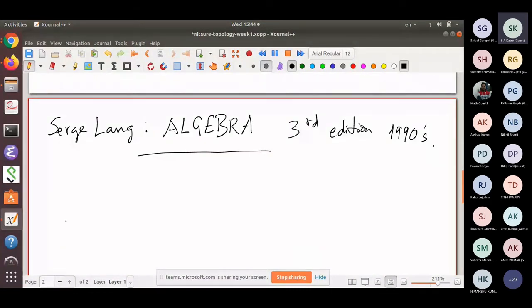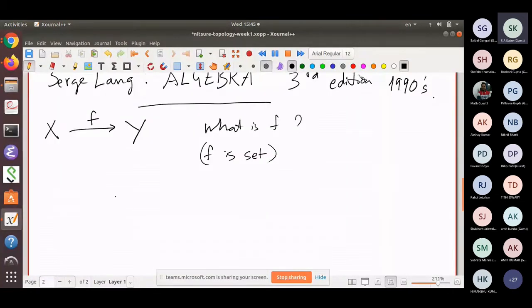there, is: what is a function, or what is a map? So X is a set, and Y is a set, and F is a map. So what is F? So this is also a set, right? So F is a set. F has to be a set, but what kind of set? Everything that we will talk about is a set, as I said, with only slight exaggeration.